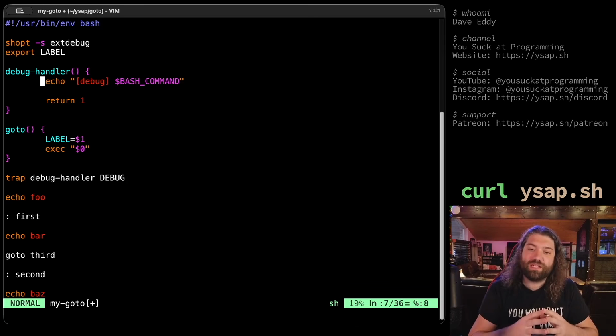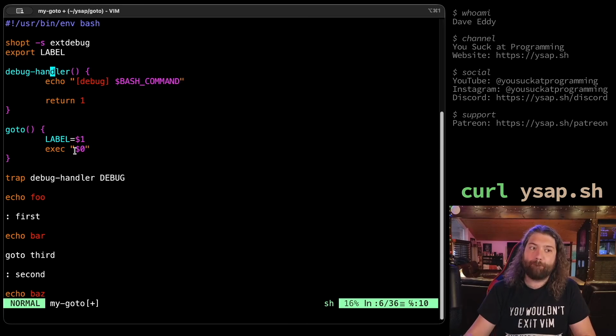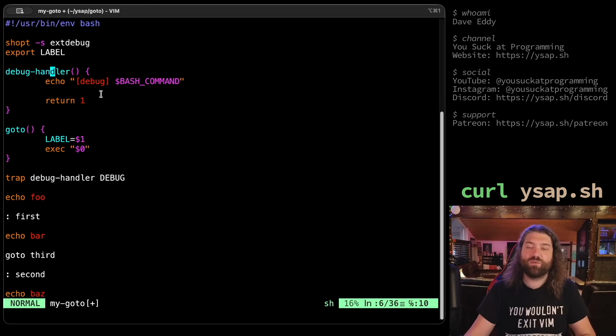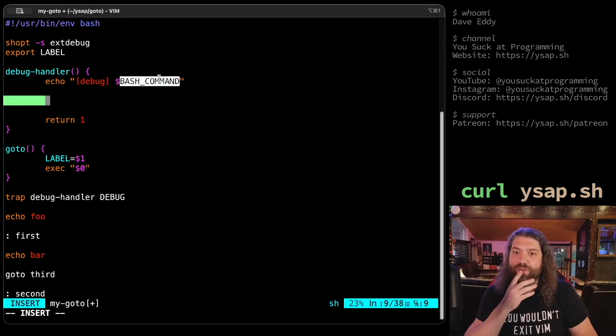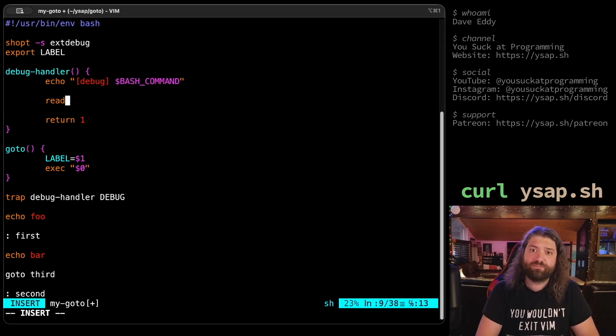We need to implement the logic to move the script forward. So imagine we call GOTO third here. We've re-executed ourselves. We need to run all this code again. We need to run every single line of this code until we find the label we're looking for, which is a command with a colon sign. So we need to skip over everything until we hit that. We need to split apart bash command because it's gonna be colon space the label. We could look for that exactly, or we could split it up. So read -r command and name from bash command.